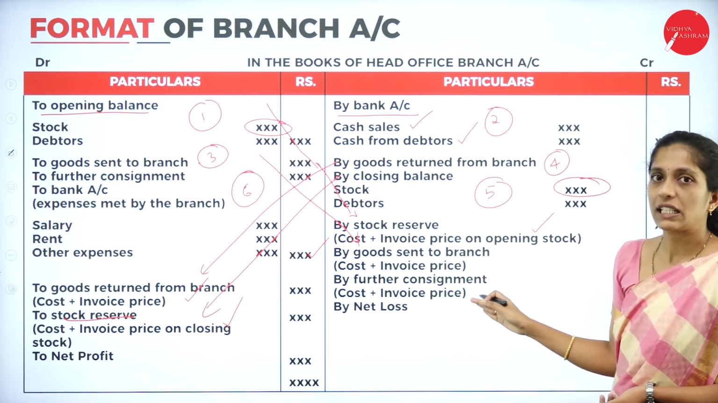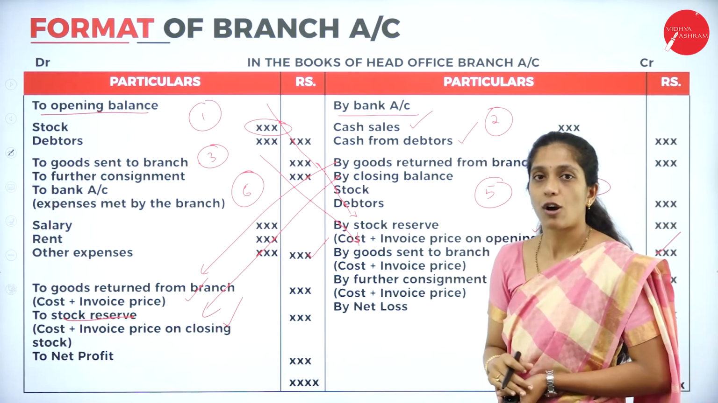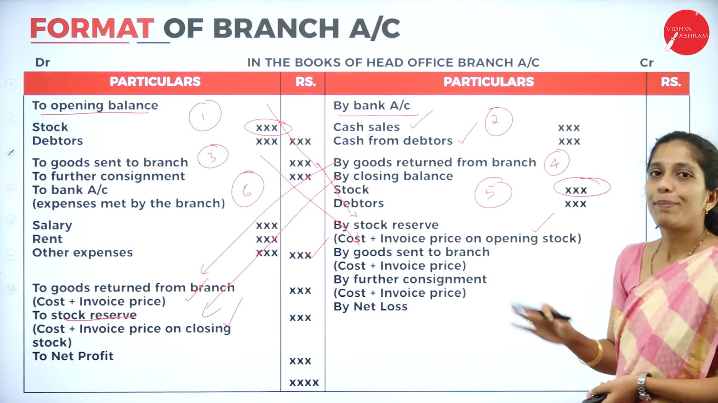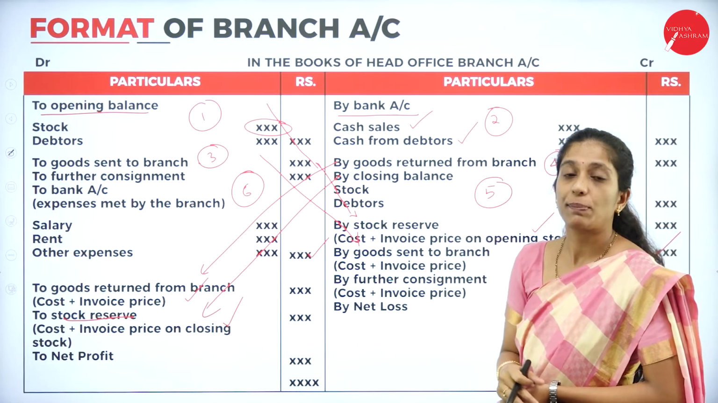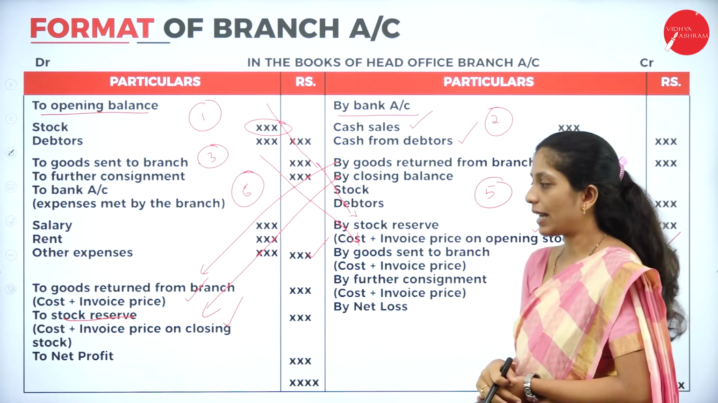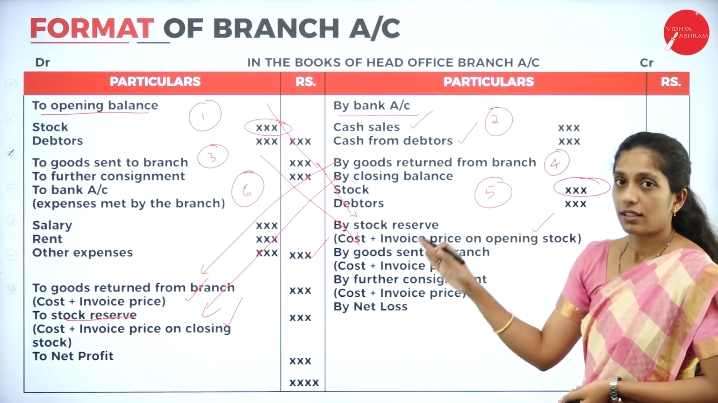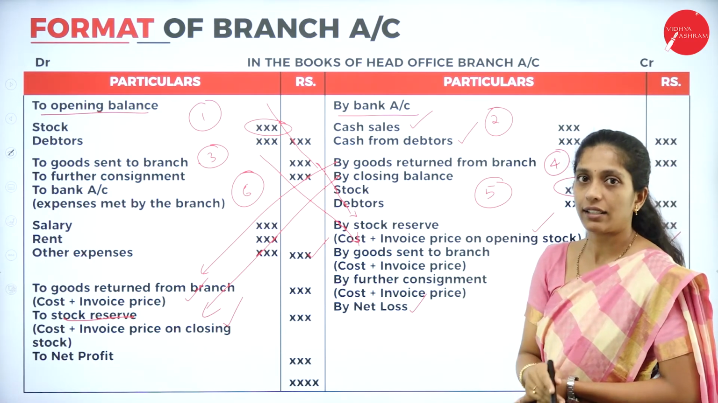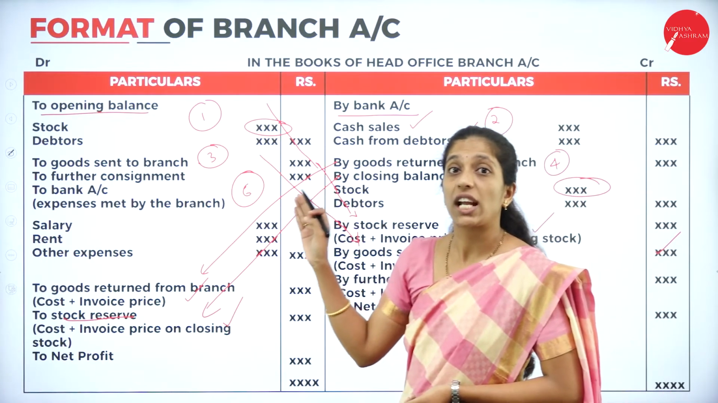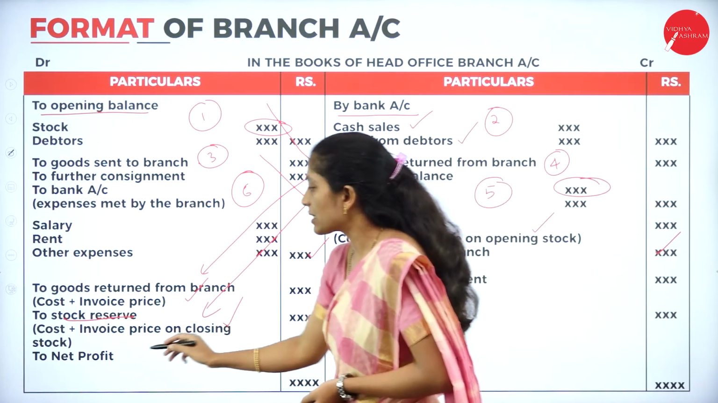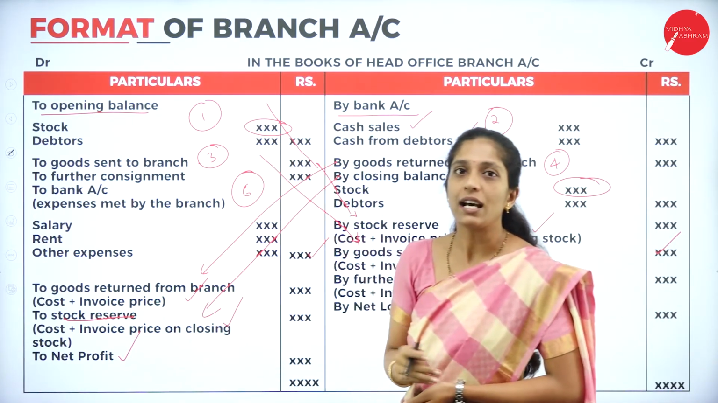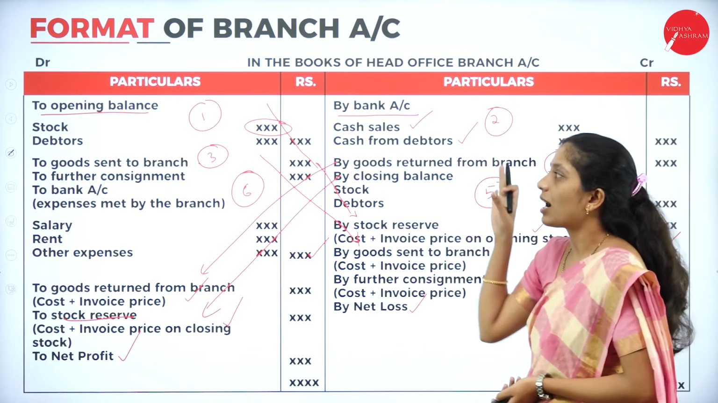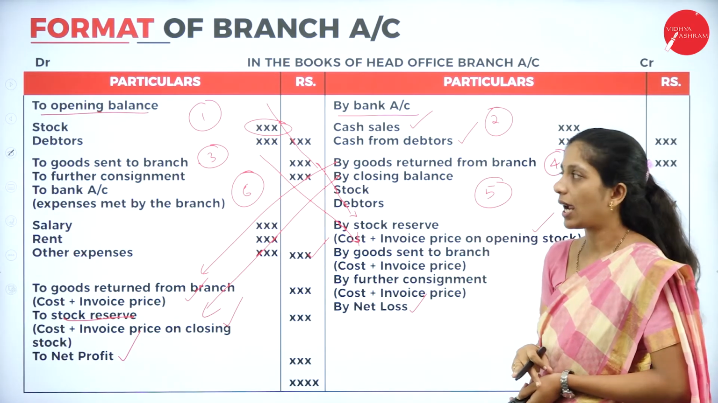Next, if there is any further consignment, we have to record it at cost plus invoice price, and the balancing figure of both sides will be either net profit or net loss. So if the debit side is more than the credit side, then the balancing figure is net loss. In the same way, if the credit side is more than the debit side, then it is net profit. So this would be the balancing figure. So this is how we are going to prepare the branch accounts.